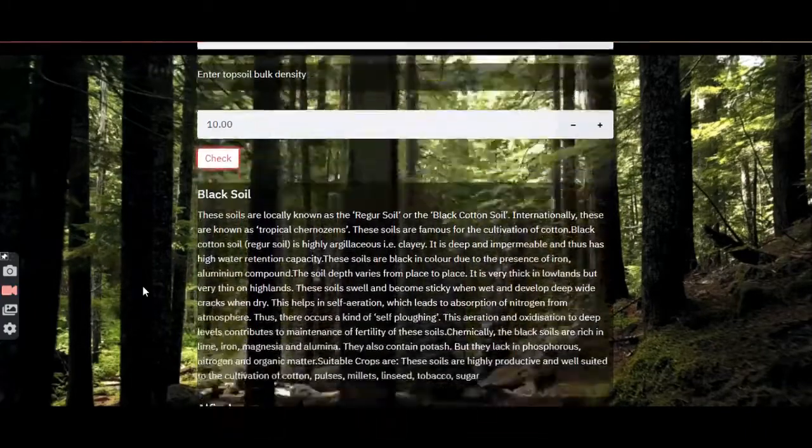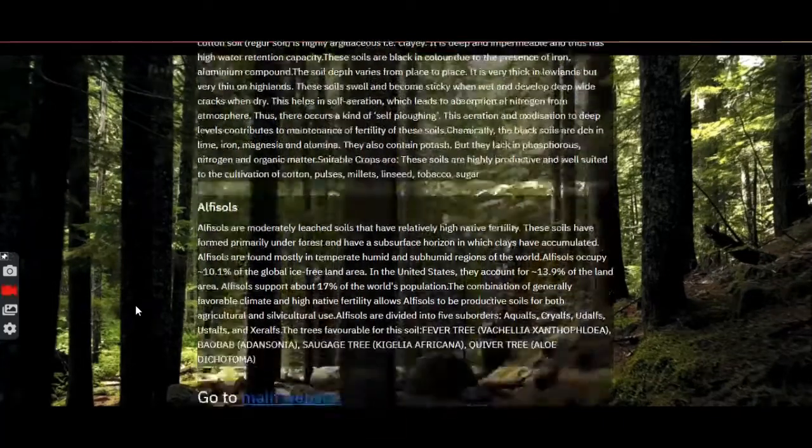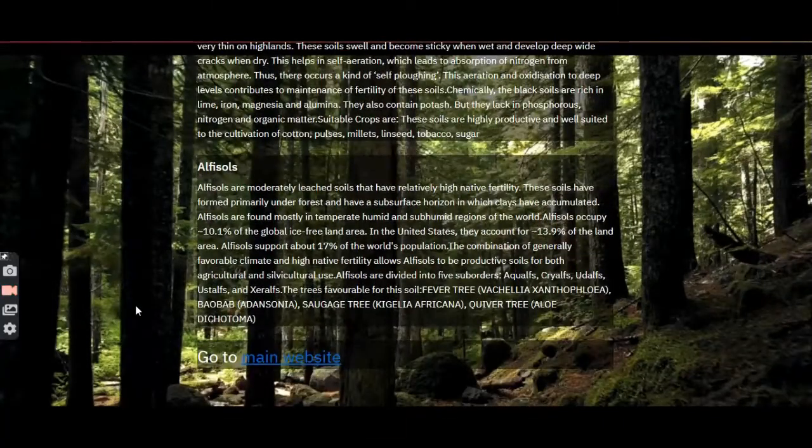So it is identifying that this is a black soil, and we have presented various qualities of the black soil along with the crops that will be suitable for it to grow, and also the subcategory and the soil order that is associated with that image. And it will show you various trees that you can grow there to help minimize the effect of the forest fire spreading. Thank you.